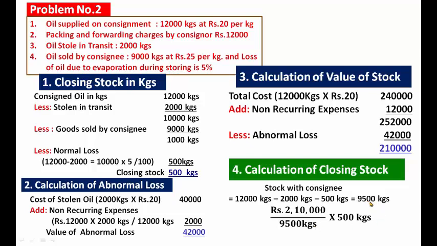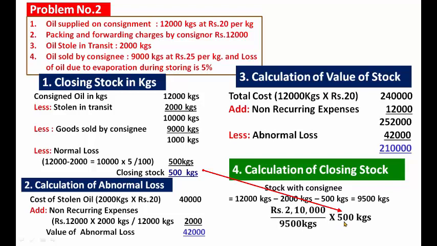Already calculated how the 9,500 kgs were obtained: 12,000 total goods sent, minus abnormal loss 2,000 kgs, minus normal loss 500 kgs, gives 9,500 kgs. So it is rupees 2,10,000 per 9,500 kgs.